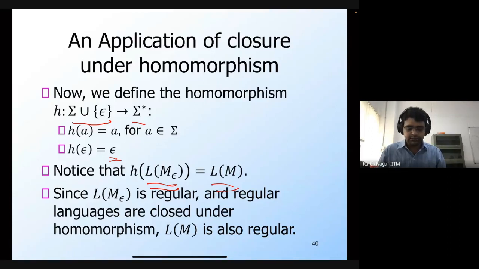Okay, so the book, both Cozen and the HMU book, contain even more applications of closure under homomorphism and inverse homomorphism. If you're interested, I have already referenced the sections on Moodle. You can go through those sections and they contain more examples of uses of this property of closure under homomorphism and inverse homomorphism.